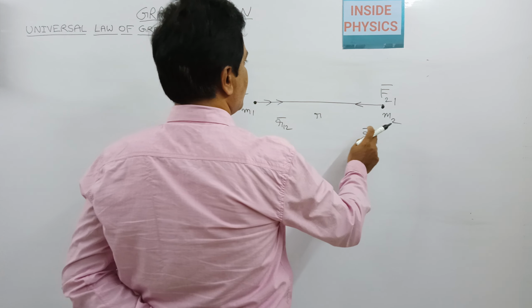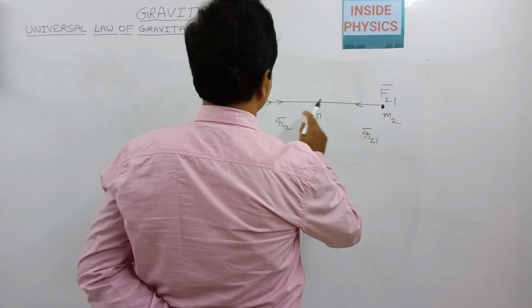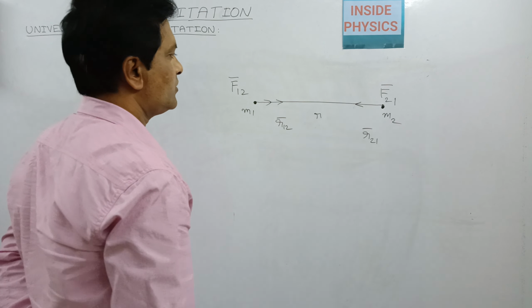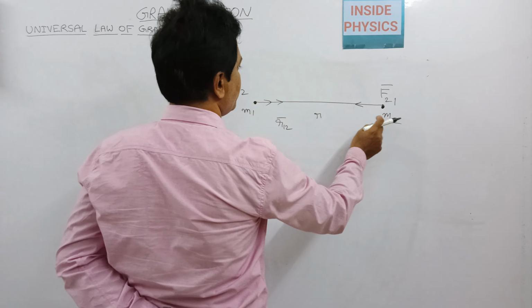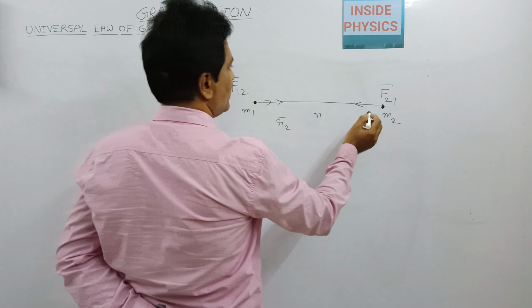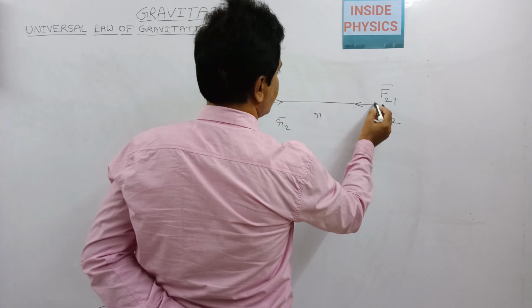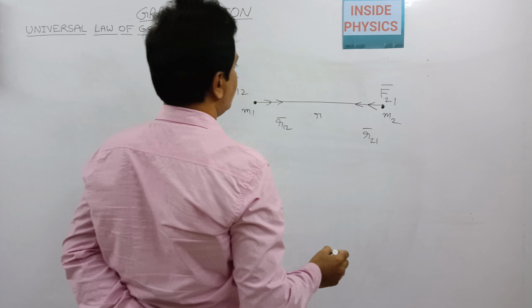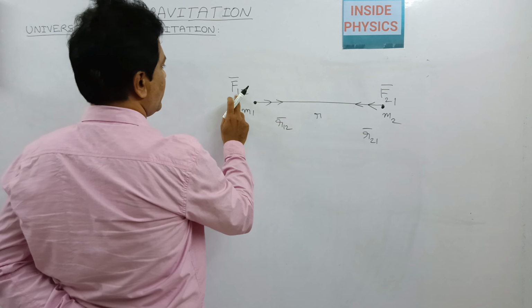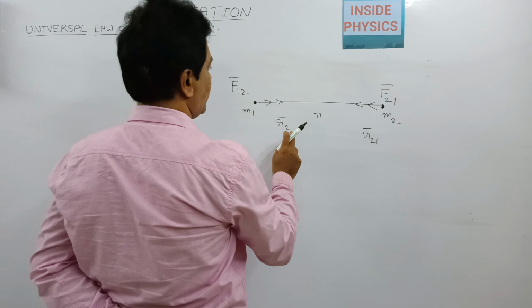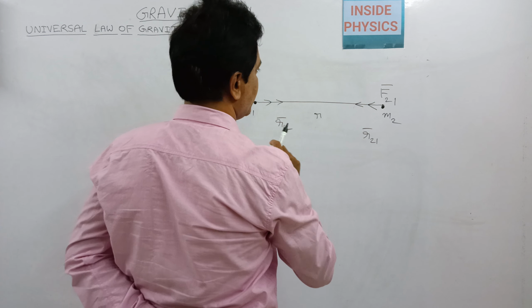The force on m2 because of m1: this m2 will be pulled by the mass m1, so this will be represented in this way. I have put double arrows for F12, and the position vector is also in this direction.